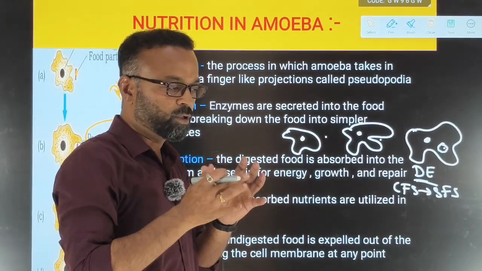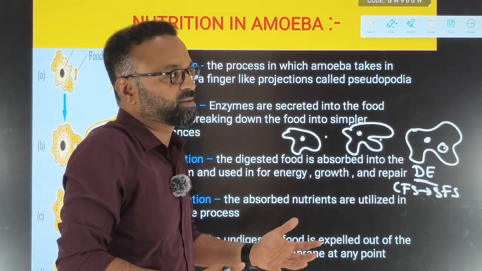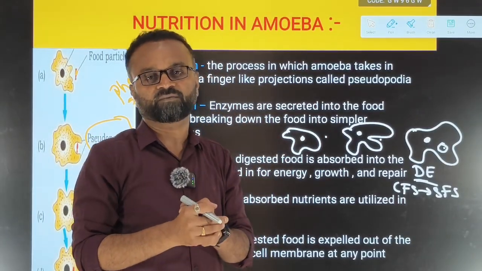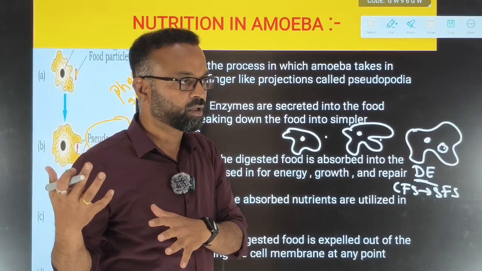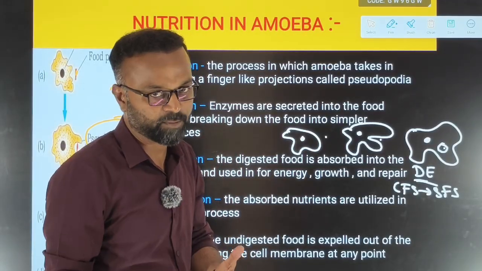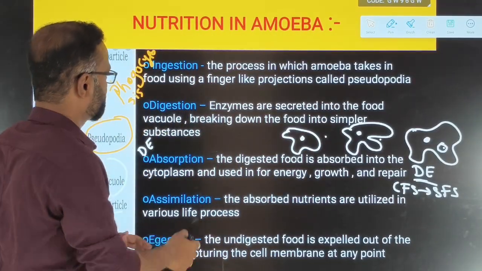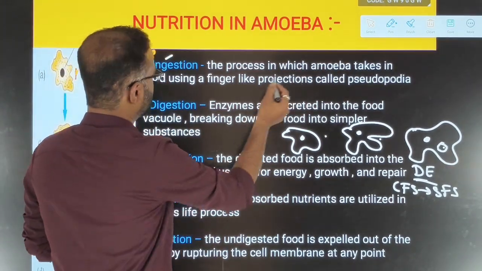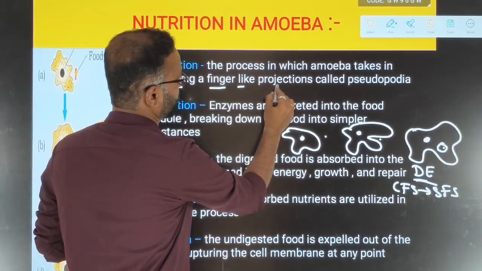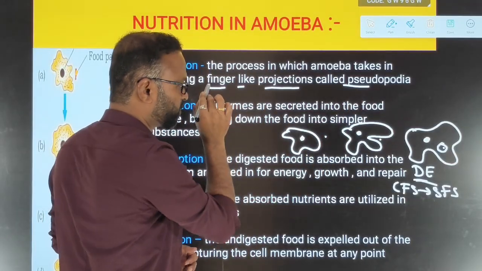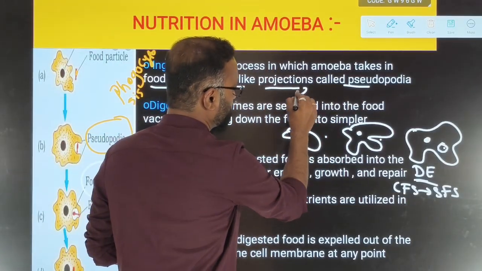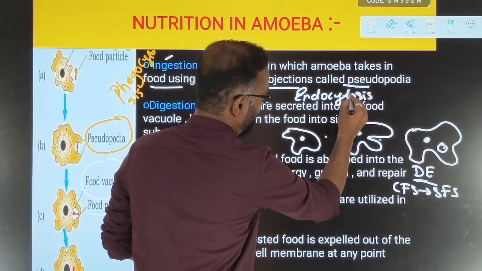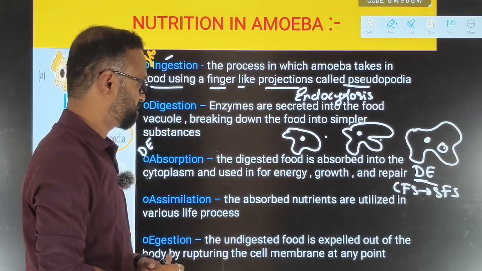Digestion is the breaking down of complex food substances into simpler food substances, so that the simpler food substances can be utilized by the body of the organism for energy, for growth and development, repairing damaged tissue, etc. Now see here, the first process is ingestion. The process in which the amoeba takes the food using a finger-like projection, the so-called pseudopodia, and that process of engulfing food is called endocytosis or phagocytosis. One mark.